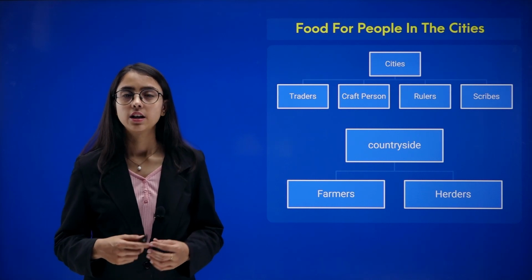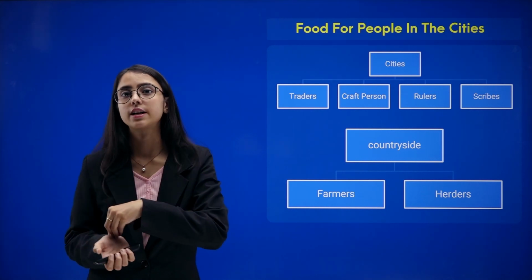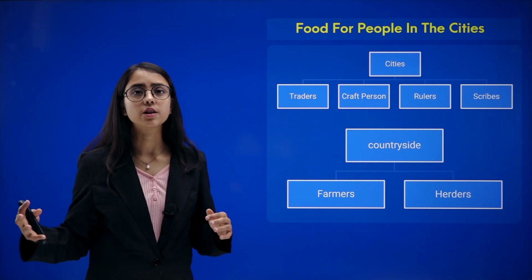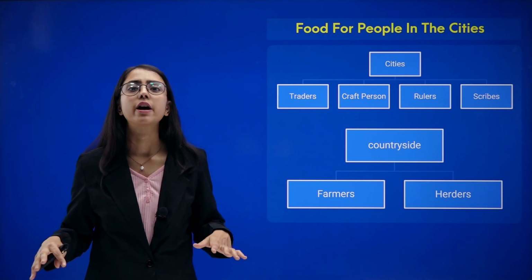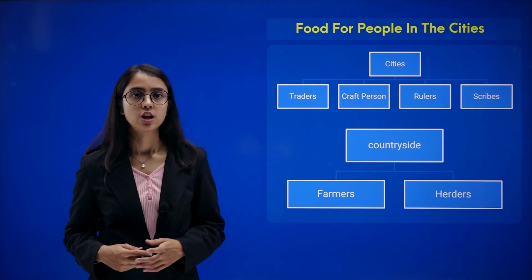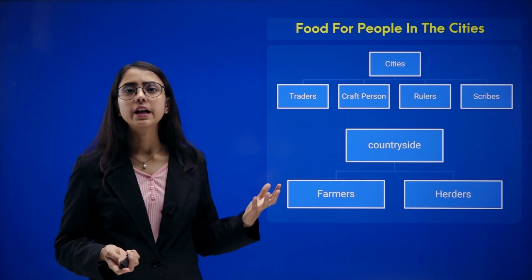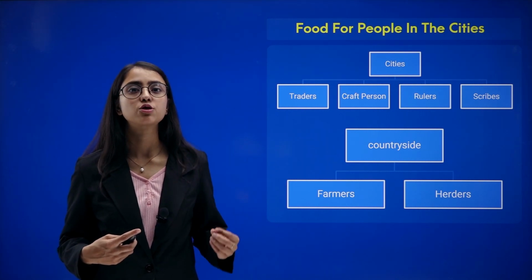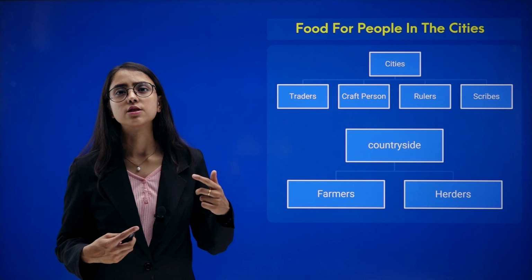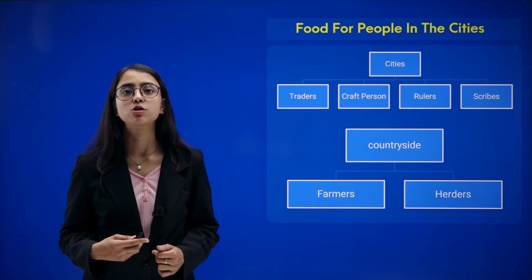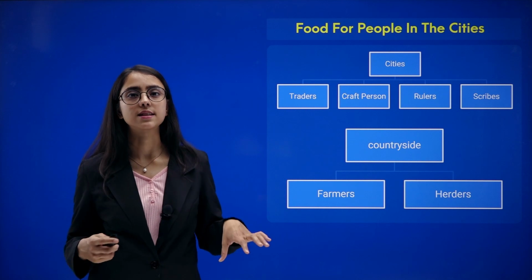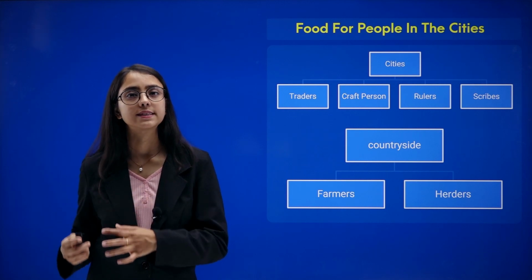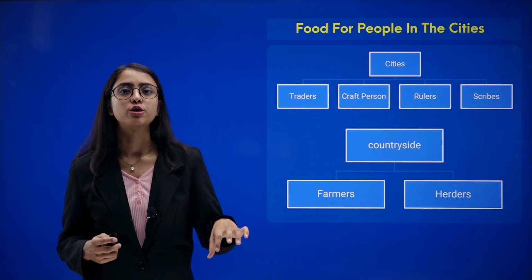There is also the countryside, not in the cities. For example, in today's time we have cities, and in the outer portion of cities there are villages and countryside where farmers and herders used to work. If you compare the early era with today's era, there are farmers who produced food, who laid down and sowed grains, pulses, vegetables, fruits, etc. At that time also there were farmers who used to live outside the city. They built farms where they produced food, and this food was then transported to the cities in order to feed all these people.